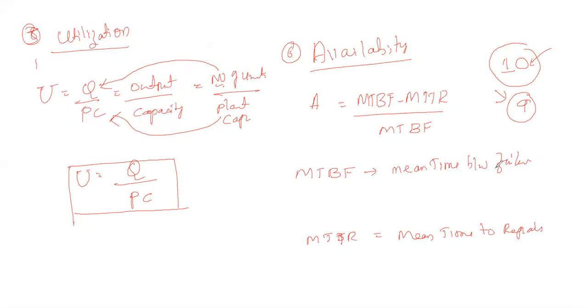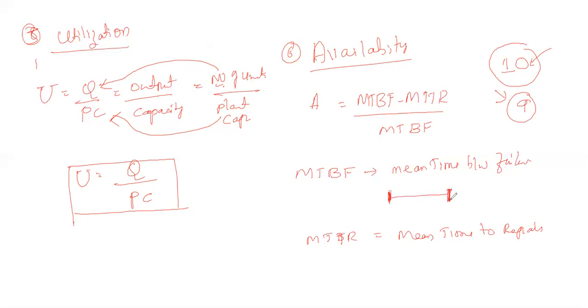Mean time between failure: for example, one of the machines has some damage or some error in the machinery, so we cannot do any operation at that particular time. Then we get it repaired, and next we start the production.